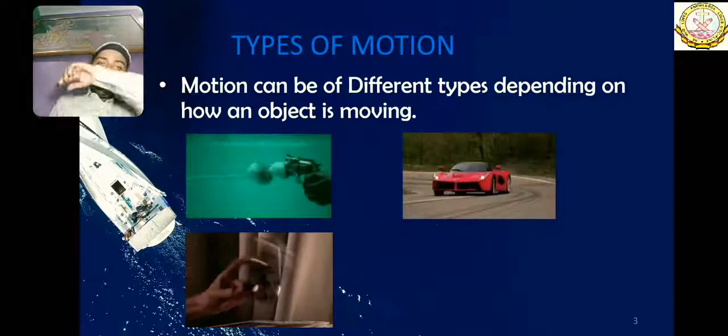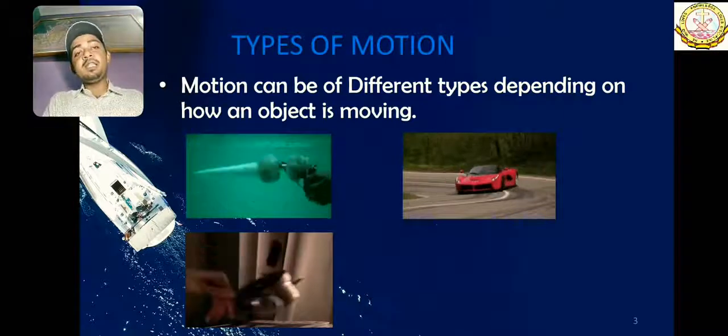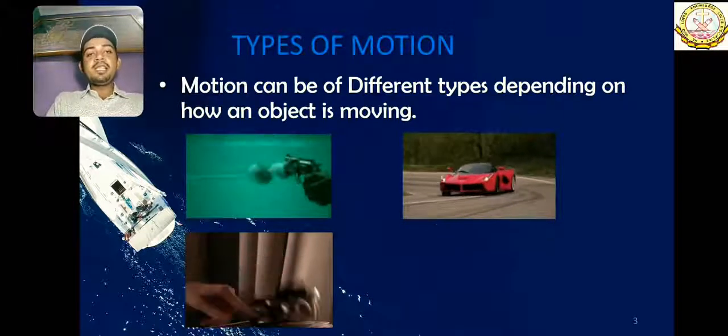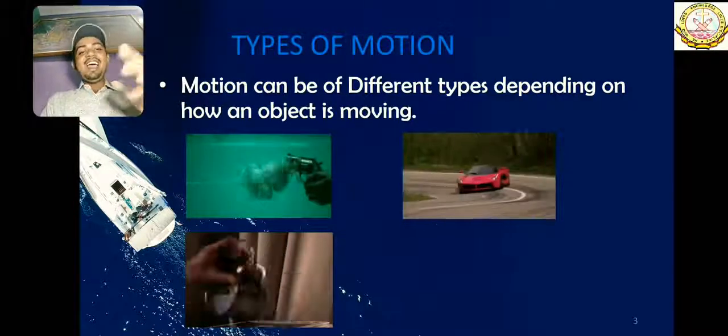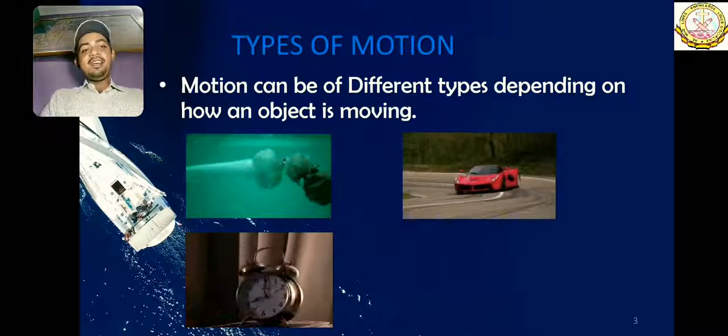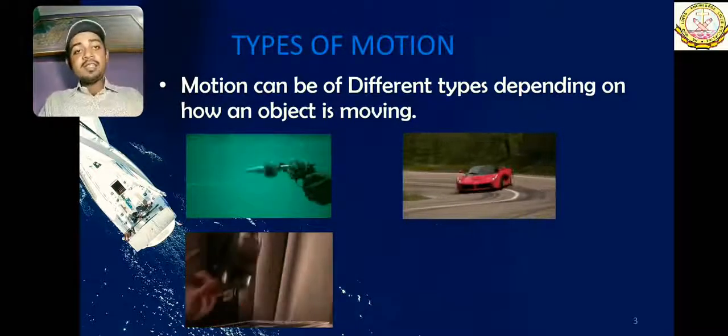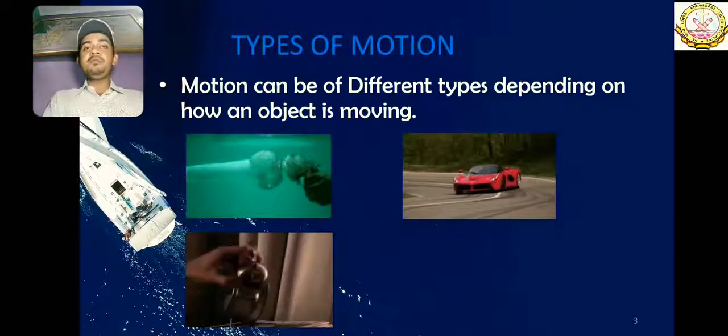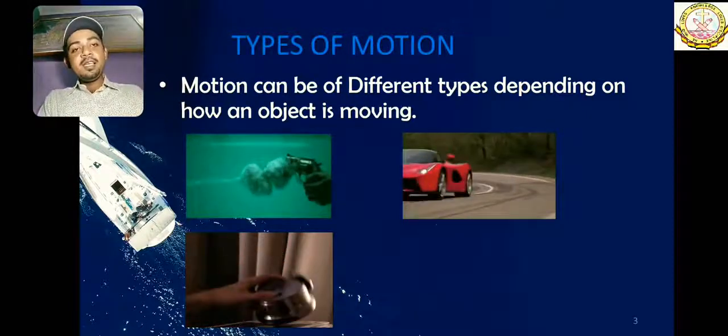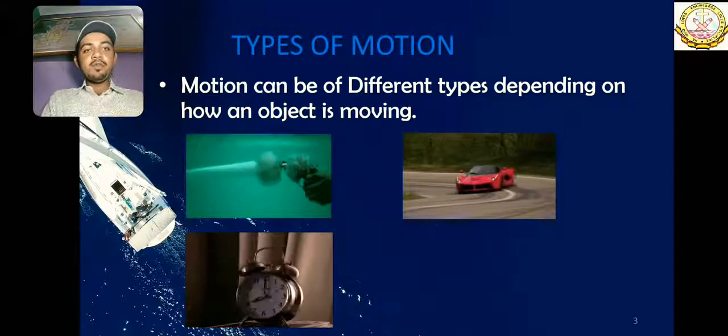I wanted to show the clock, but this was funny, that's why I took it. Someone is sleeping, the clock starts ringing and he is just smashing it. The motion of the clock is also a motion, and whatever this gentleman or gentlewoman is doing is also a type of motion.